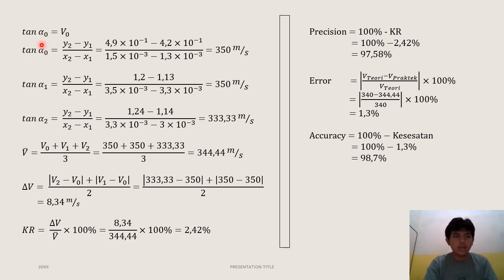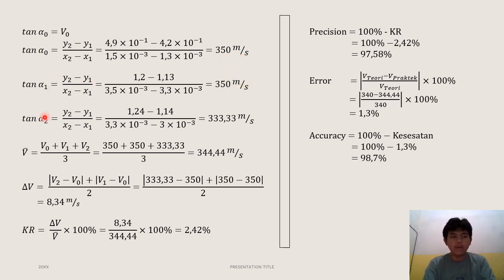So tan alpha 0 equals velocity 0 or V0. And this is the equation. Tan alpha 0 equals (y2 minus y1) per (x2 minus x1), which is 4.9 times 10^-1 minus 4.2 times 10^-1 divided by 1.5 times 10^-3 minus 1.3 times 10^-3, which is 350 meters per second.